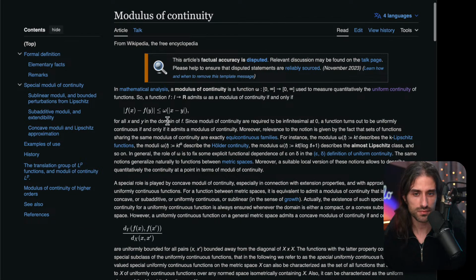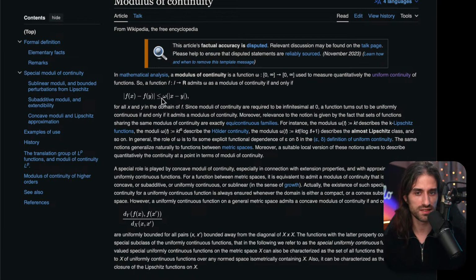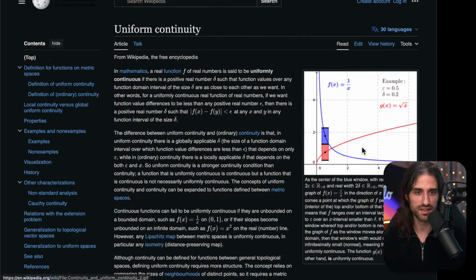And so, this modulus of continuity is this value I called k before, is this thing here, which says that if you look at the values, for instance, between 0 and 5, then the distance between the outputs is going to be less than, for instance, 10 times 5. So it's going to be less than 50. It's this thing that you can see right here.